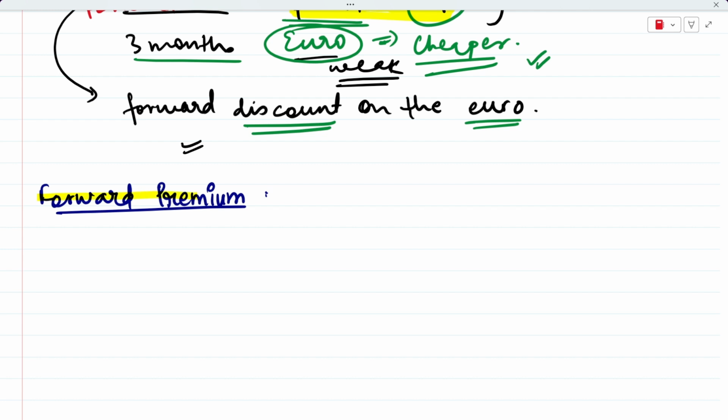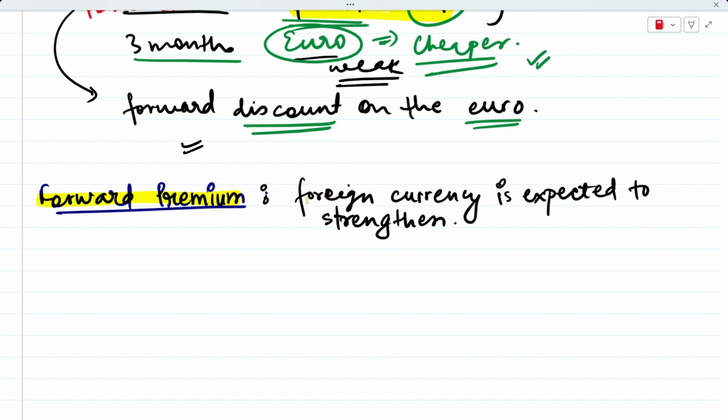Now let's discuss what we mean when we say forward premium, because we have already studied forward discount. So what is the meaning of forward premium? Forward premium means that the foreign currency is expected to strengthen. This is opposite to forward discount, where foreign currency is expected to weaken. But in forward premium, we say that the foreign currency is expected to strengthen.